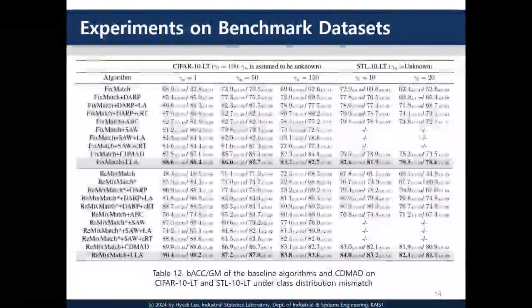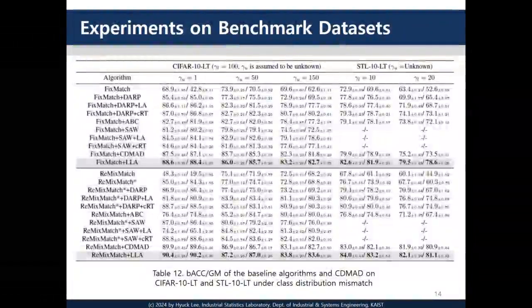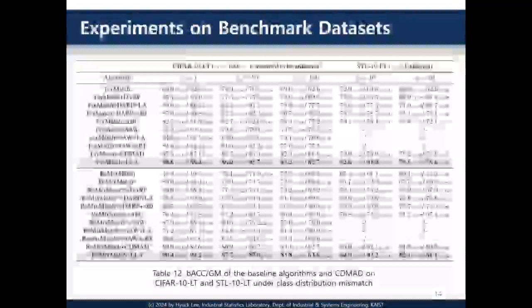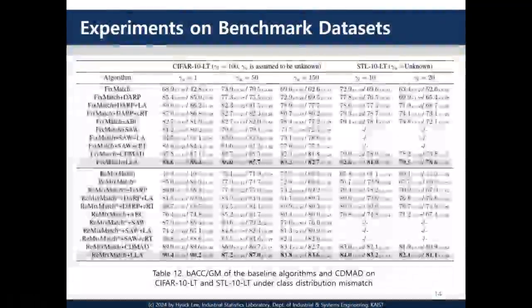In addition, unlike other methods, it also mitigates class imbalance in the representation space. More experimental results are included in the main body of the dissertation.